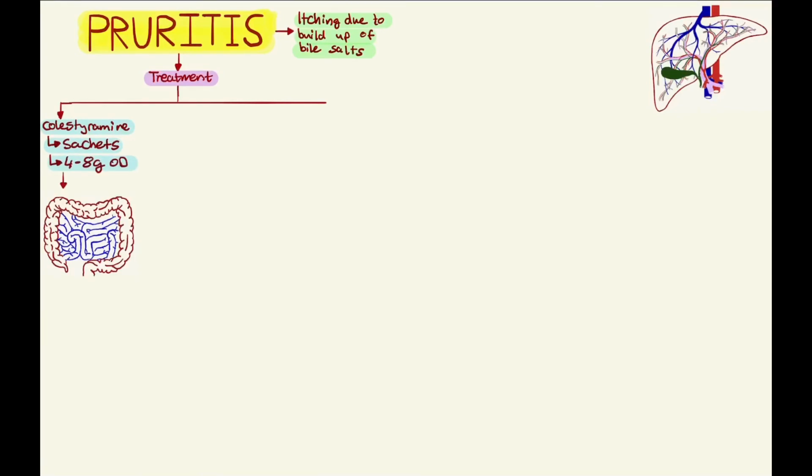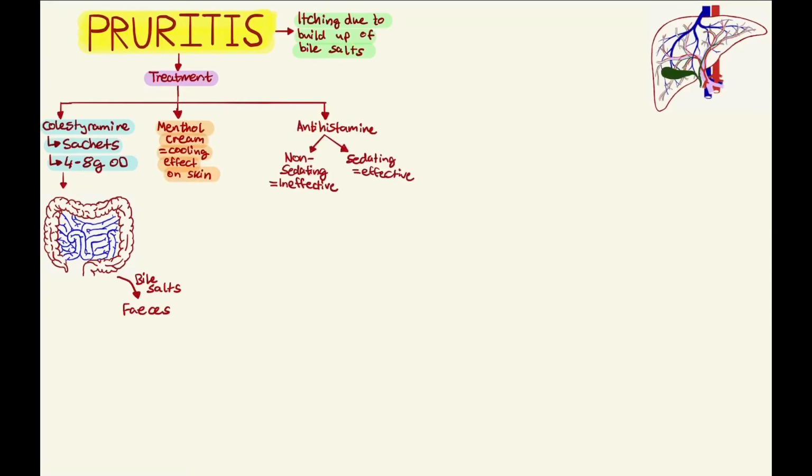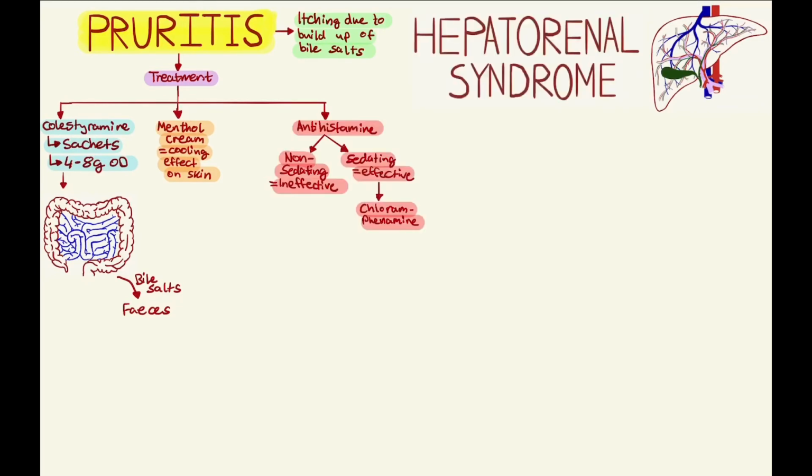Cholestyramine works by binding to bile acids in the gastrointestinal tract and prevent its reabsorption, and so the bile salt is excreted in the feces. Additional medication that can be used are menthol cream, which has a cooling effect on the skin. Antihistamines are not very effective, but the sedating ones, such as chlorphenamine, can be used to help patients sleep if itching is causing sleep disturbances.